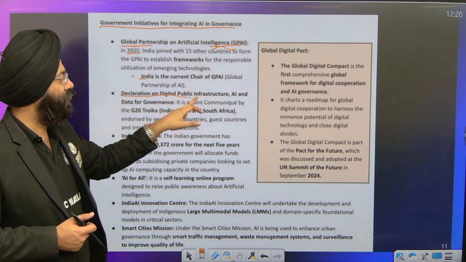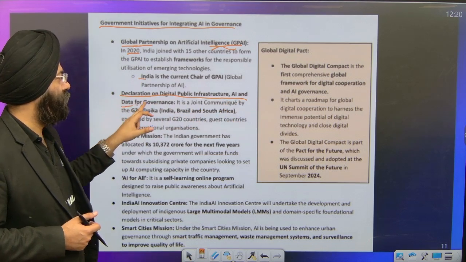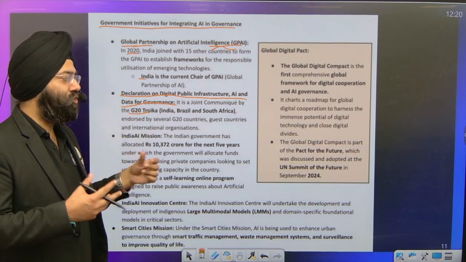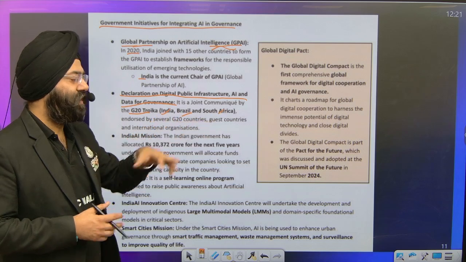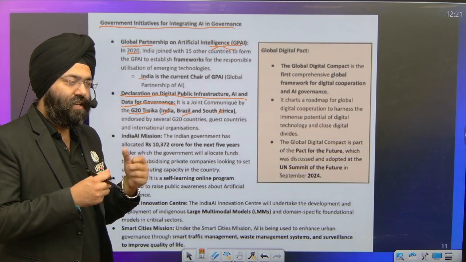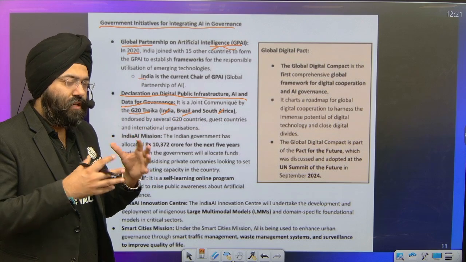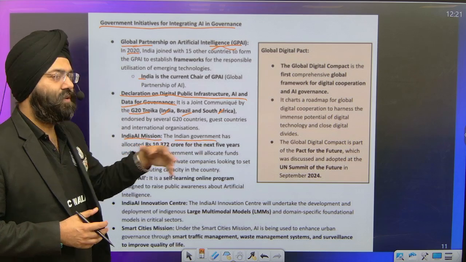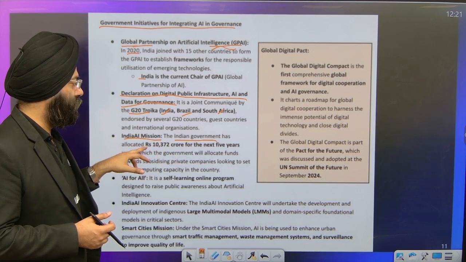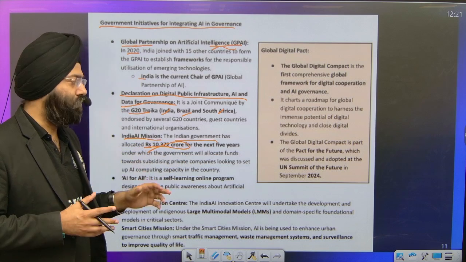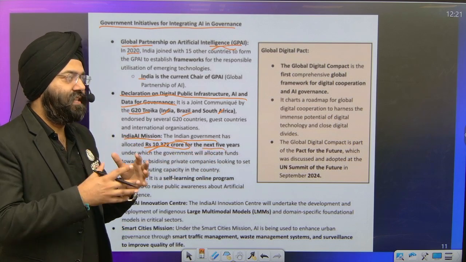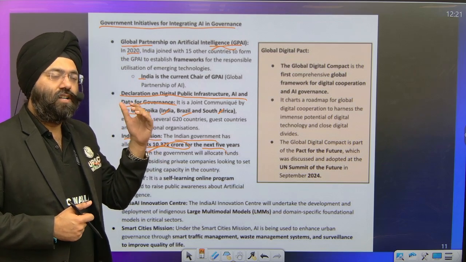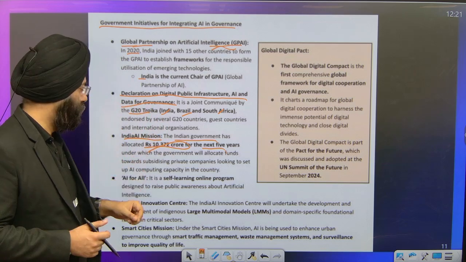Declaration of Digital Public Infrastructure AI Data for Government. Now, this is basically done by the trio, that is India, Brazil, and South Africa, which are going to work together for, let us say, collaboration with respect to the field of artificial intelligence. India AI Mission, a Government of India program which has been allocated 10,372 crore rupees for the next 5 years in order to create an ideal platform for boosting artificial intelligence in India.